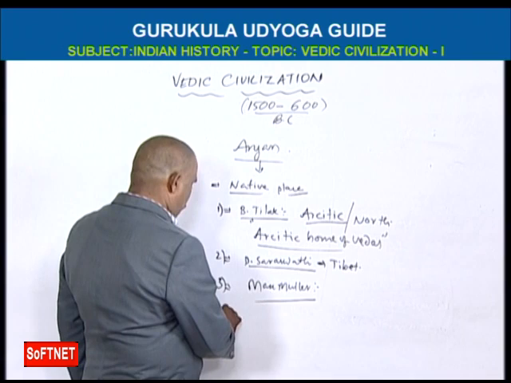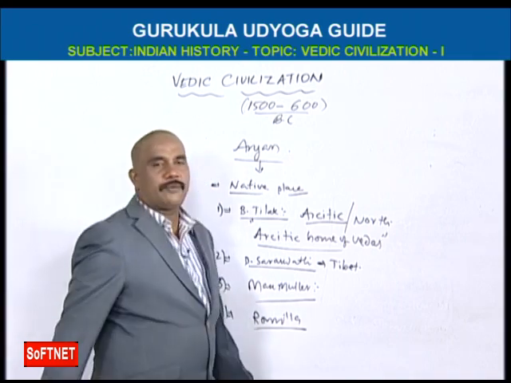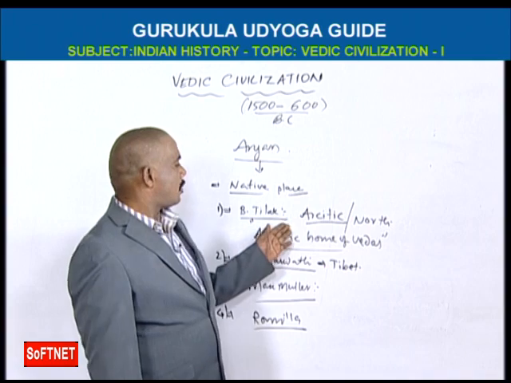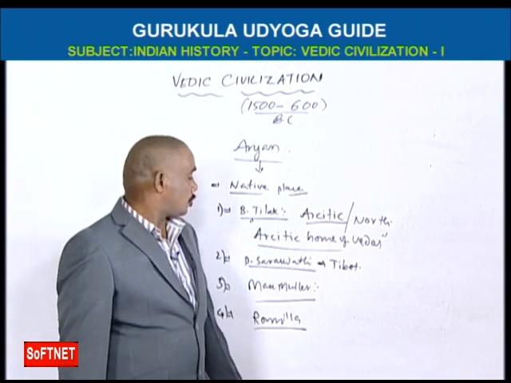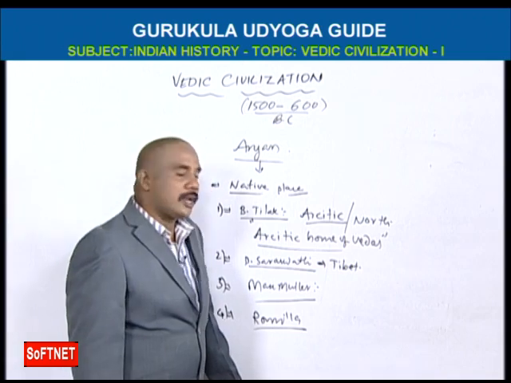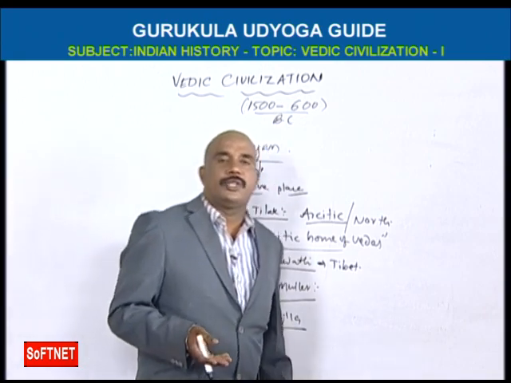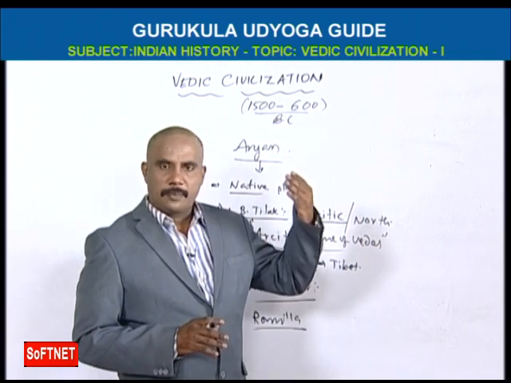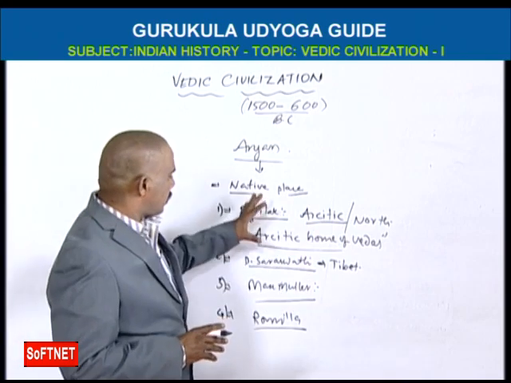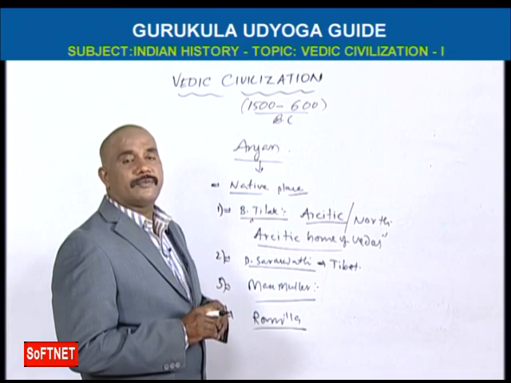And Romila Thapar, she said that Aryans came from the Baluchistan area. Here we have different opinions. According to Bala Gangadhar Tilak, Arctic Pole or North Pole. Dayananda Saraswati, Tibet. Max Muller, Eurasia. And Romila Thapar, Baluchistan. And some foreign writers also said Pamir, Hungary, Holland, etc. But these are the important opinions according to our syllabus. That's why we should remember the native place of Aryans.